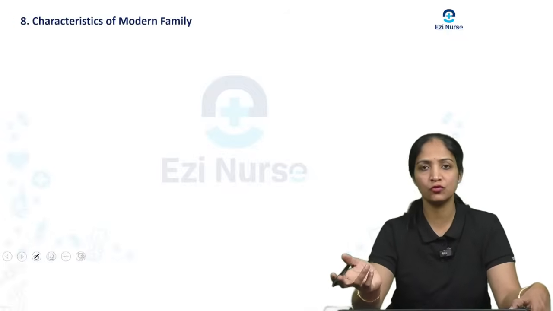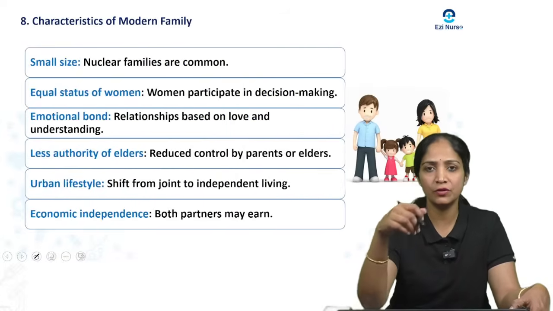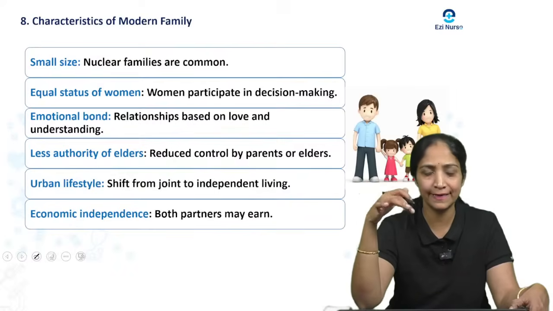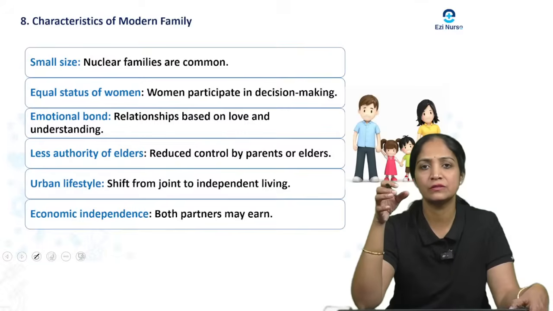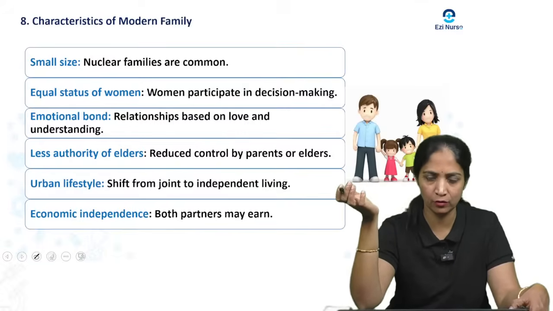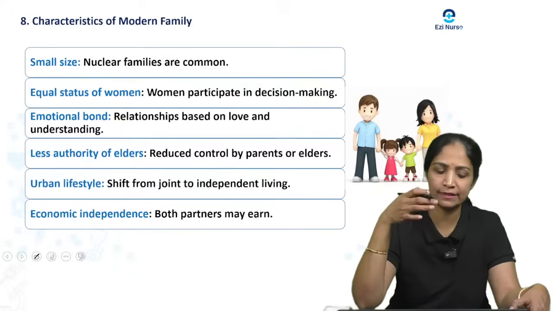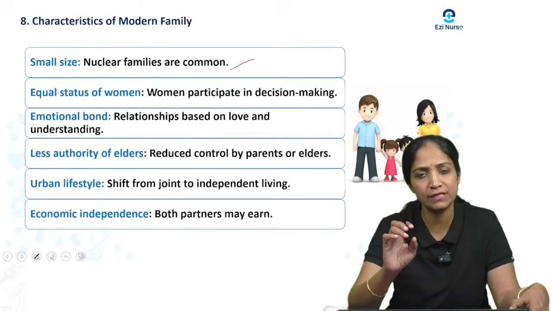Then coming to the next question, the characteristics of the modern family. You know there are different types of family, right? There is the nuclear family, the joint family, and the extended family. When you come to the modern family, usually it is small in size, so nuclear families are common.